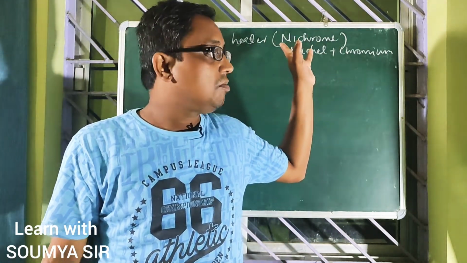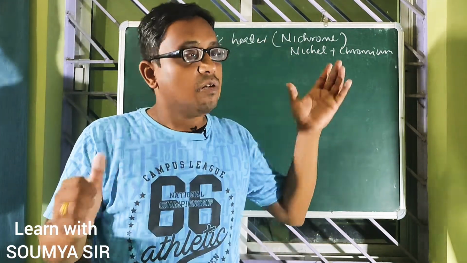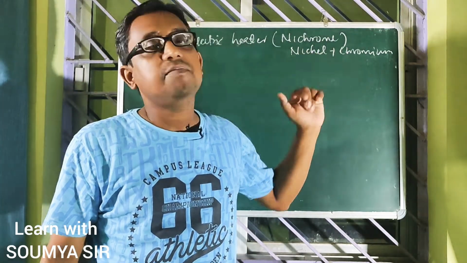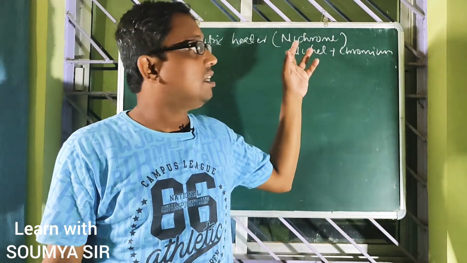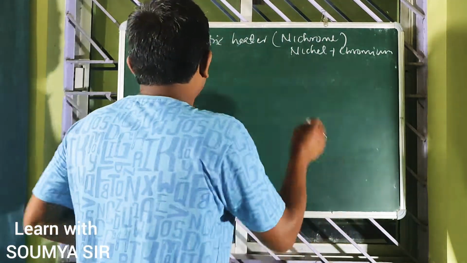Why is it made up of nichrome? Why is it made up of an alloy? Because alloys give more resistance to the flow of current than metals. That's why we prefer alloy for the heating element, not metals. Clear?